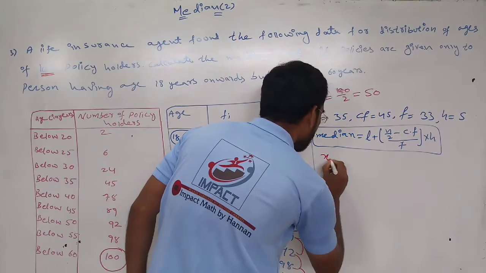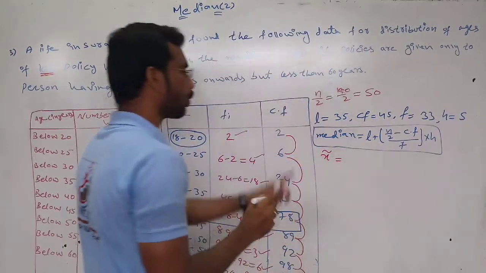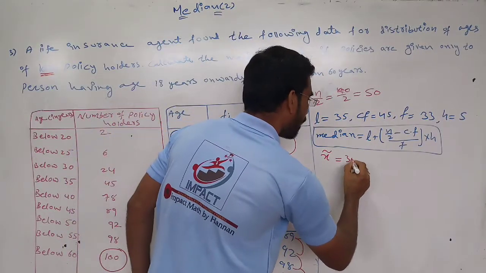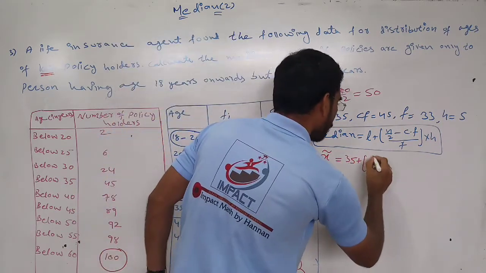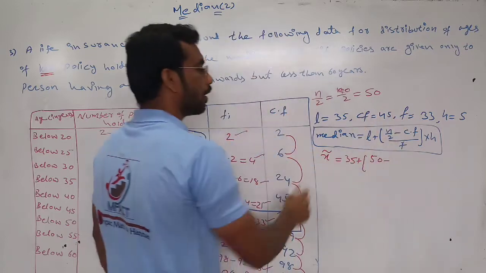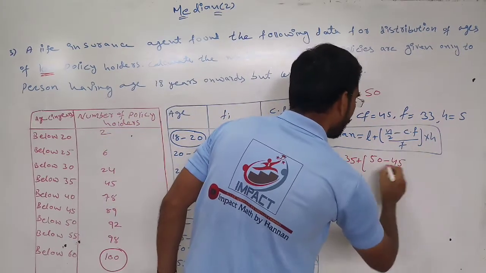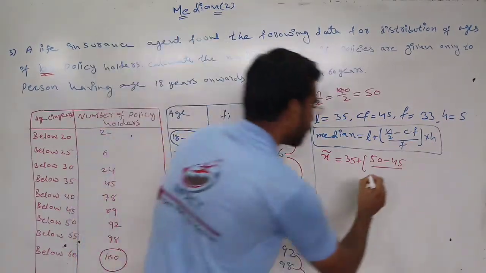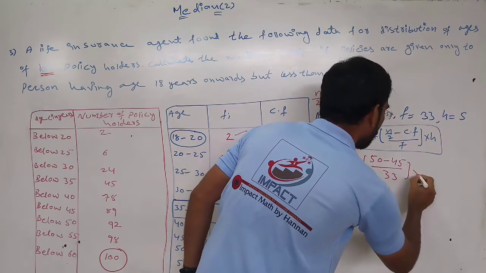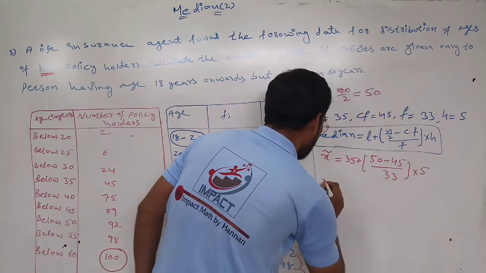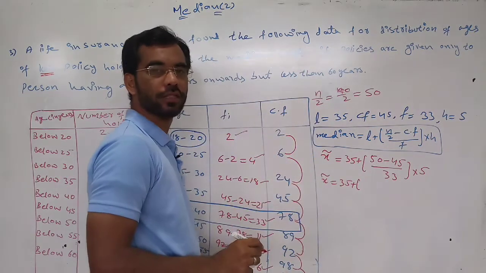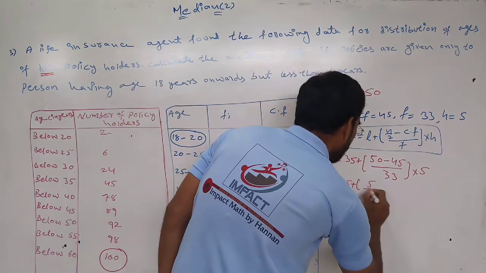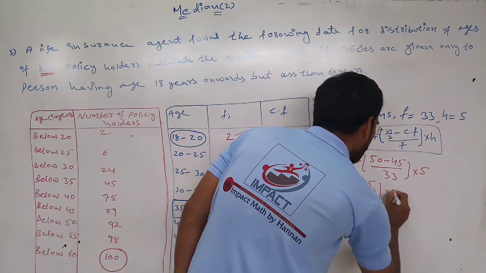We can write X tilde is equal to L, which is 35, plus N by 2, which is 50, minus CF, which is 45, by F, which is 33, into H, which is 5. So X tilde is equal to 35 plus (50 minus 45) into 5 by 33.